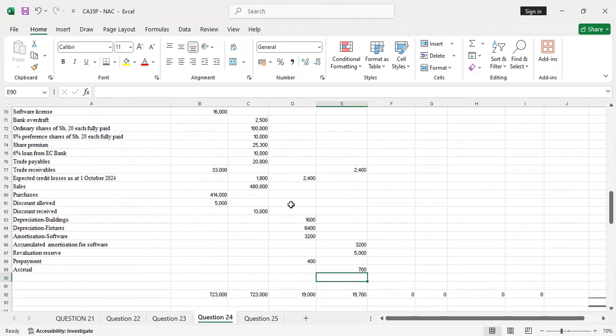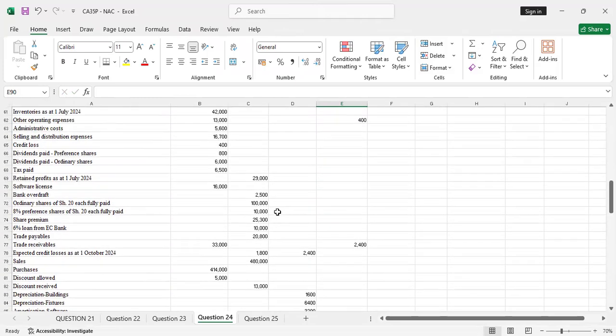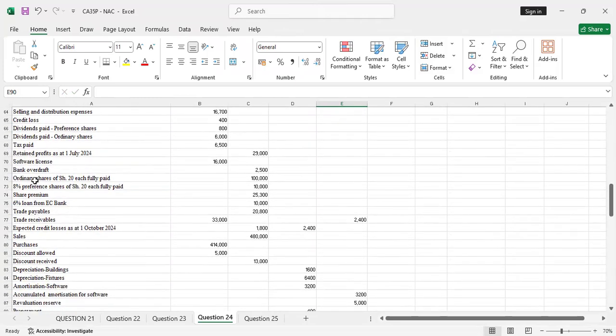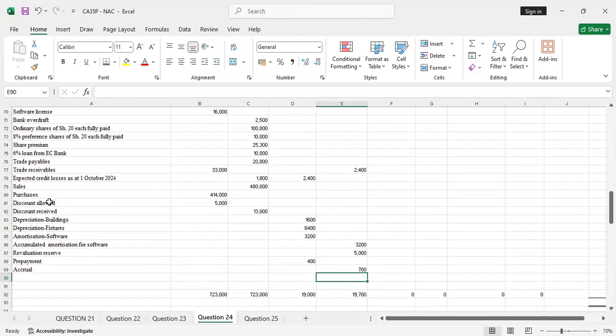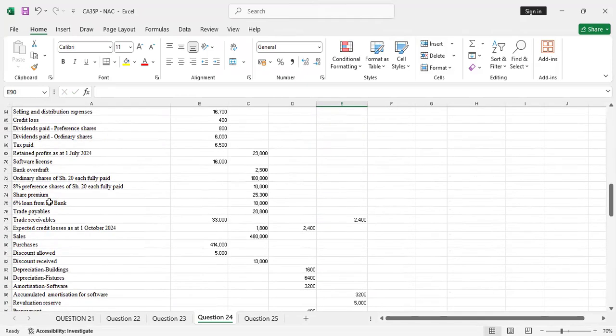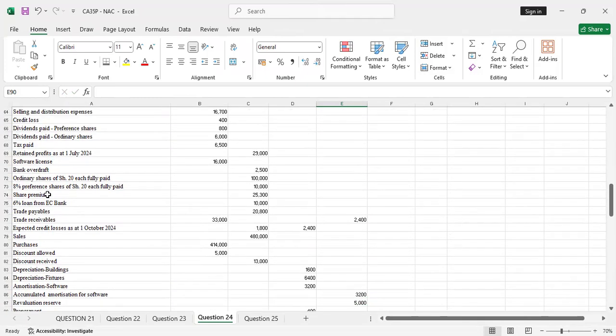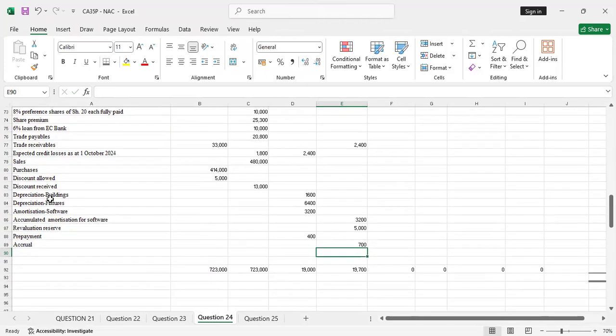Then I'll debit what? It was on administrative cost.